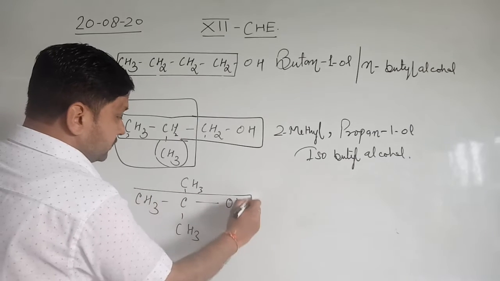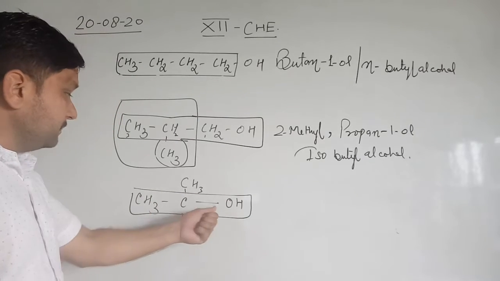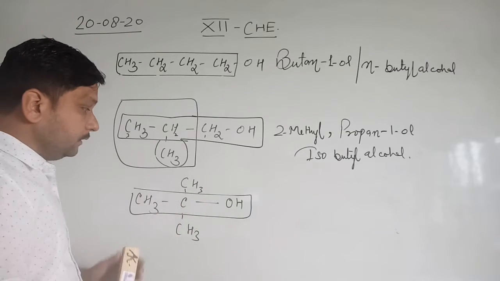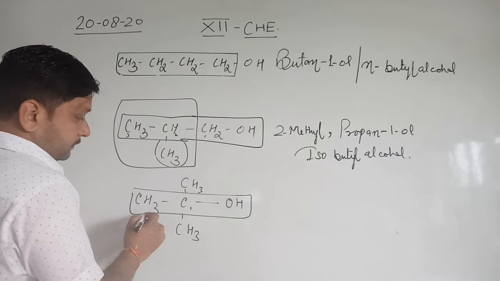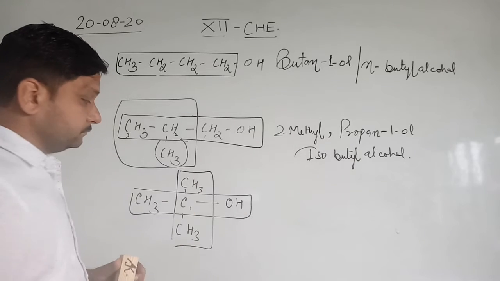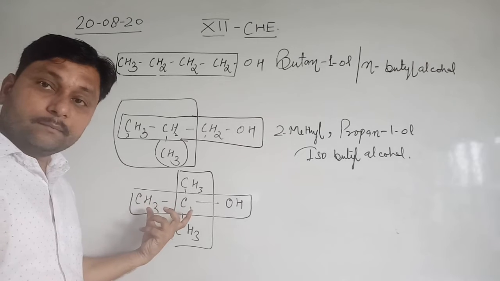See here, this is the carbon. Which is the longest carbon chain? This one? No. Clear? We will choose this carbon chain, 1, 2. Clear? It means we can write 1 carbon, 2 carbon, or otherwise we see this one. Clear?